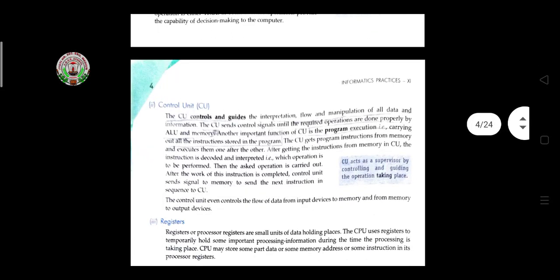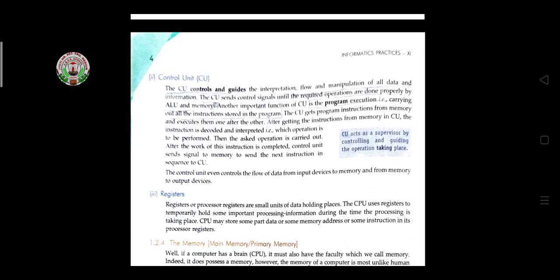And then we come to the control unit. The control unit guides the interpretation, flow and manipulation of all the data and information. The control unit sends control signals until the required operations are done properly by the ALU and memory. Another important function of the control unit is program execution, carrying out all the instructions stored in the program. The control unit gets program instructions from memory and executes them one after another.